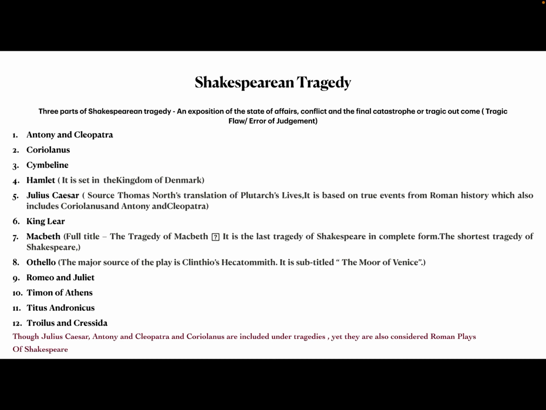Then Romeo and Juliet, Timon of Athens, then Titus Andronicus, Troilus and Cressida. Now here, though Julius Caesar, Antony and Cleopatra, and Coriolanus are included under tragedies, yet they are also considered Roman plays of Shakespeare. So sometimes it is asked in the examination which are the tragedies of Shakespeare considered as Roman plays. So there are three tragedies: Julius Caesar, Antony and Cleopatra, and Coriolanus, which are called Roman plays as well.